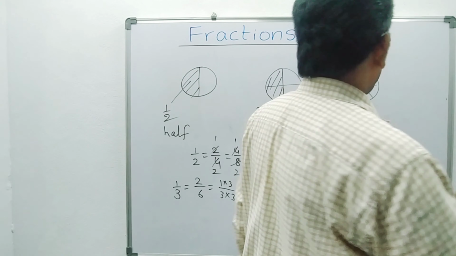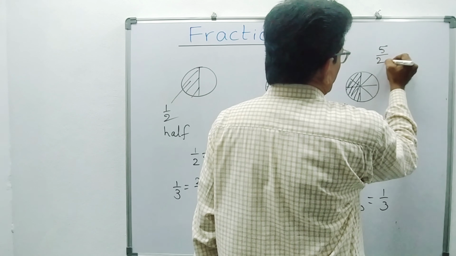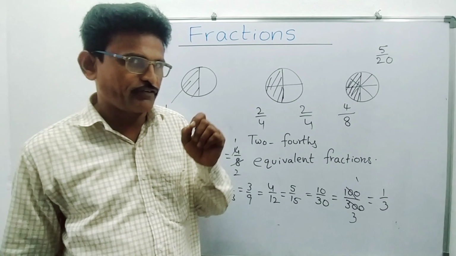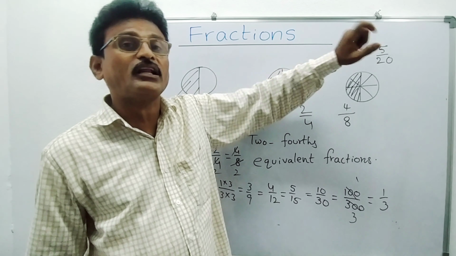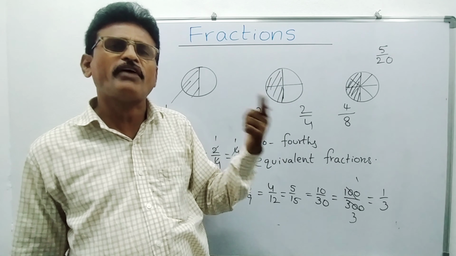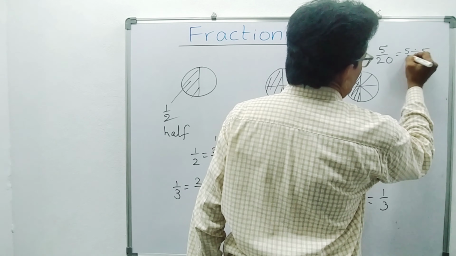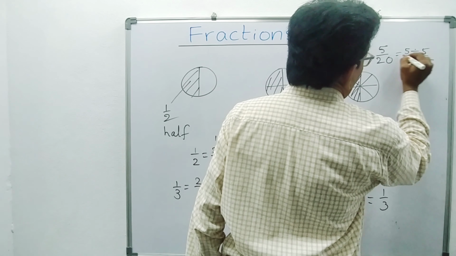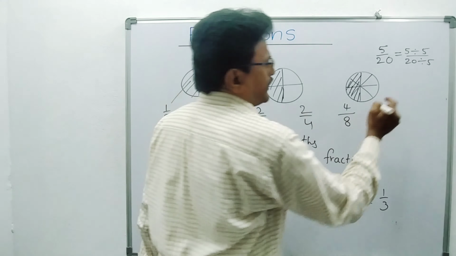So, suppose some number is there, 5 by 20. Okay? See, 5 by 20, it is also a fraction. If you cancel both numerator and denominator by 5, means we are dividing the numerator and denominator by 5. See, how to divide that? 5 divided by 5, 20 divided by 5. I am dividing both numerator and denominator. How much you will get? 5 one time, 5 four times. Okay, here also you can cancel, 5 ones, 5 fours.